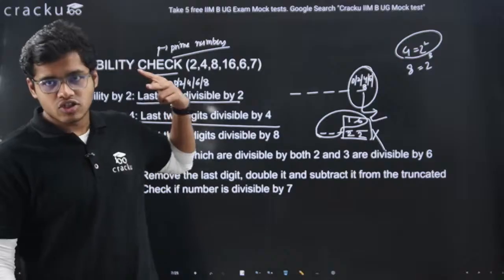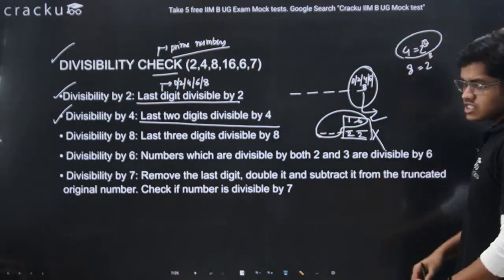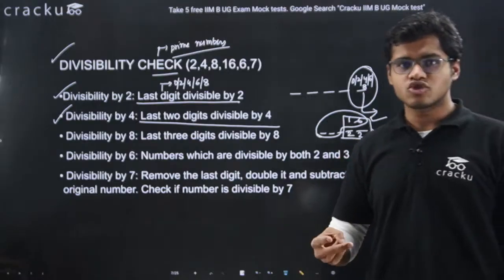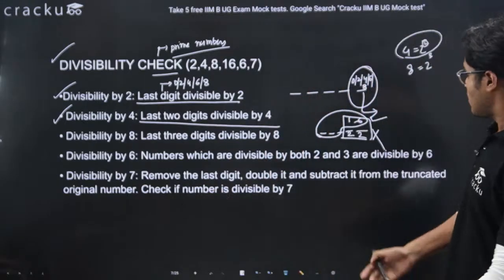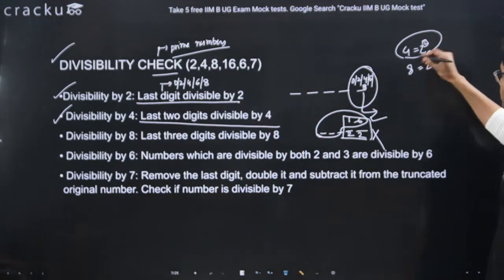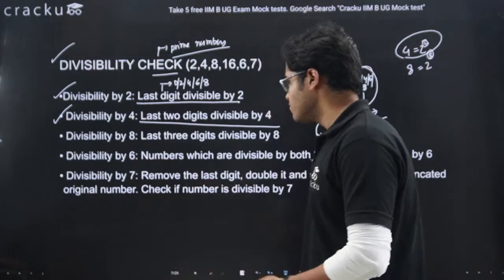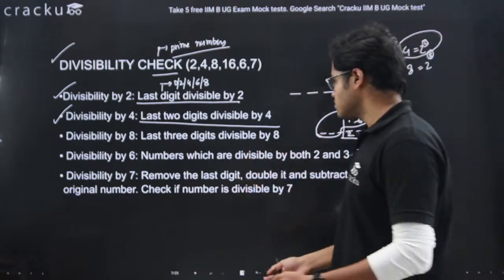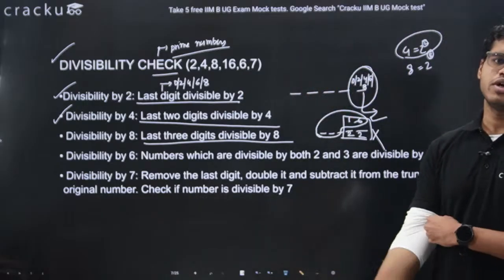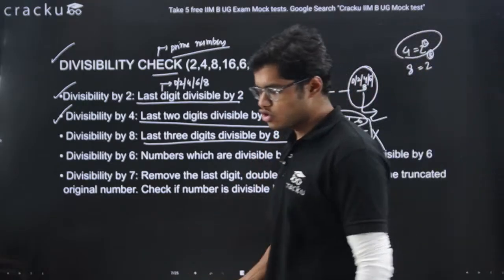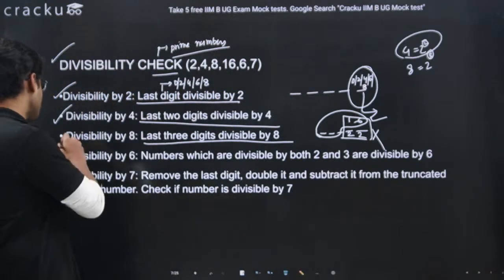And why are we saying last 2 digits? Because 4 is nothing but 2 square. Since the power of 2 is 2, that's why we are saying last 2 digits. For example, in case of 8, the power is 3, which means for 8 the condition will be the last 3 digits. And it is written here that the last 3 digits have to be divisible by 8, since 8 equals 2 cube. So we are done with 2, 4 and 8.